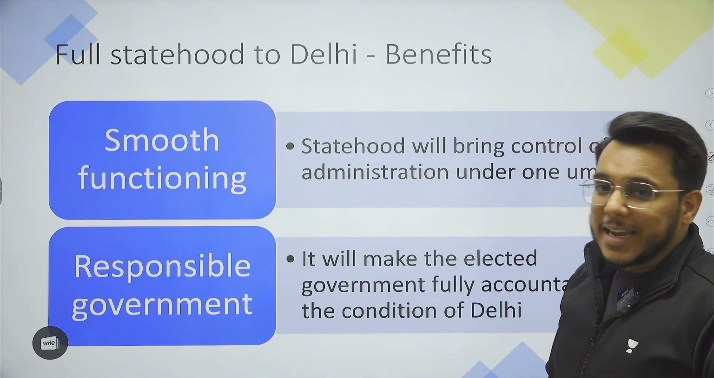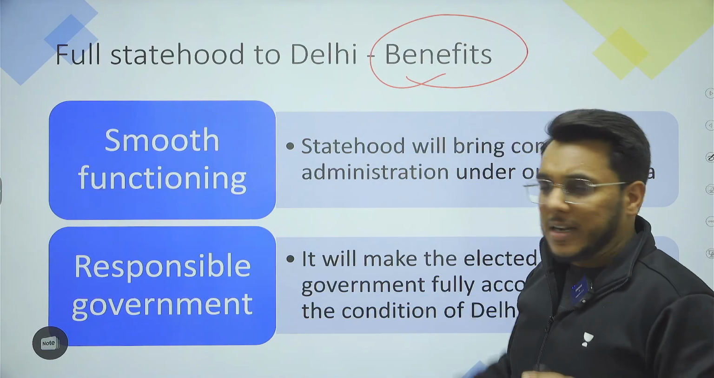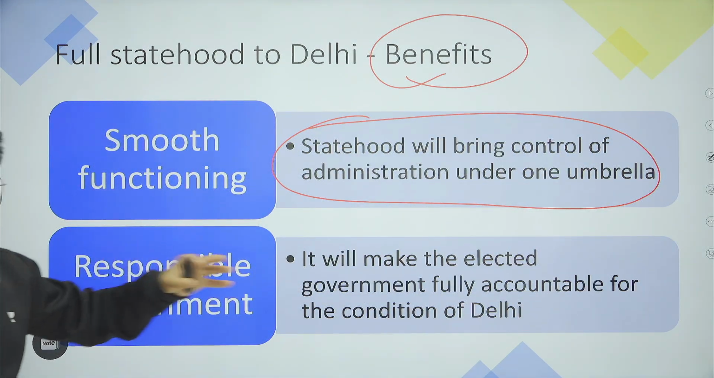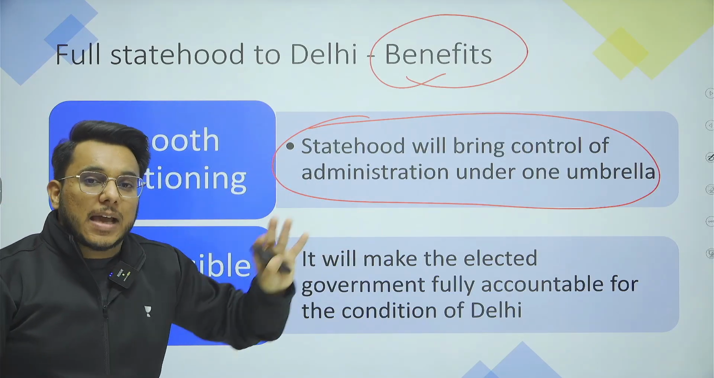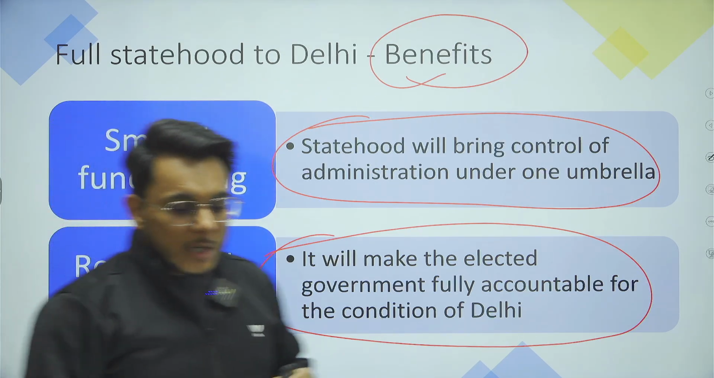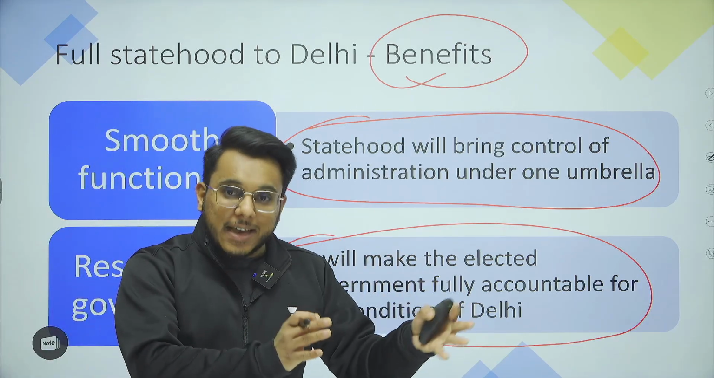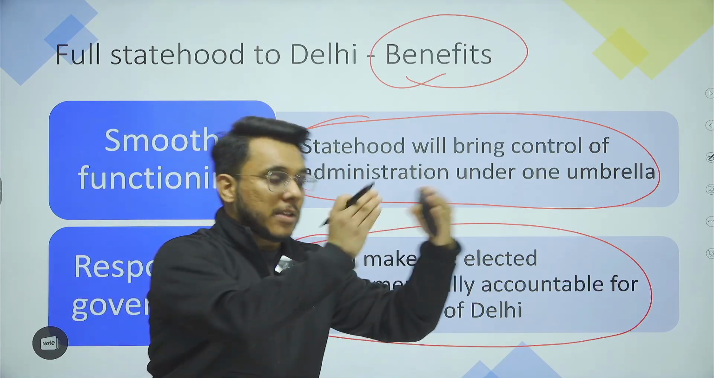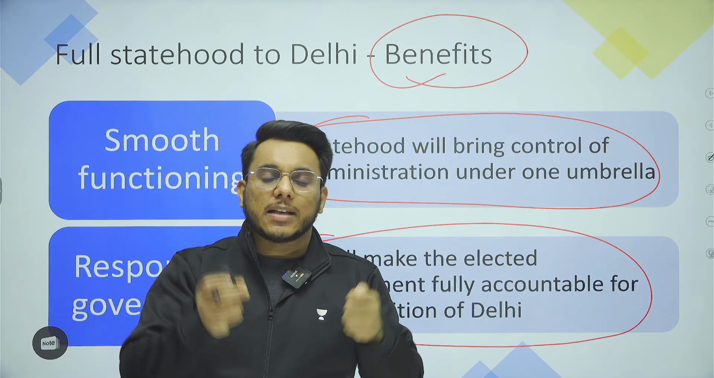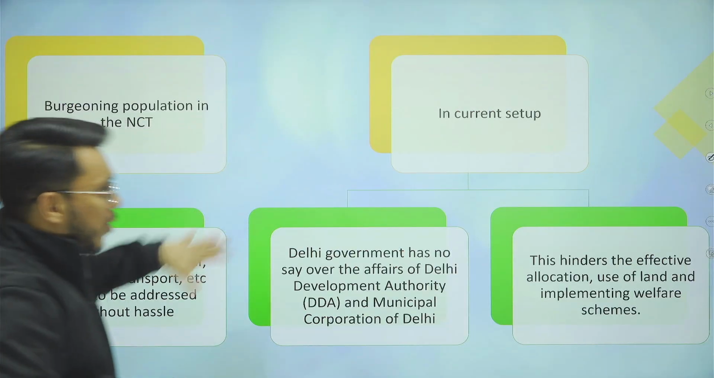Now basically it has been provided that giving full statehood will give many benefits to Delhi. For example, statehood will bring complete control under one umbrella, and these tussles will not be there, which will ultimately help in easing governance. It will make the elected government more accountable to the people. Because of these tussles, we have seen in the past, for example in civic matters, that the ruling government and the earlier government push the matter onto each other. So full accountability will be there.